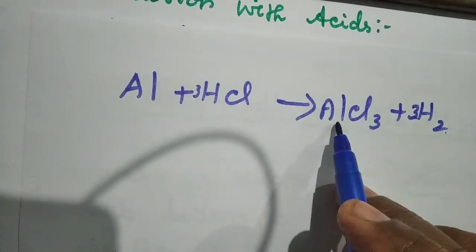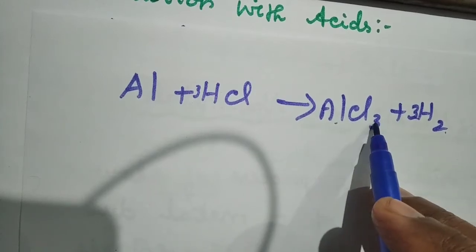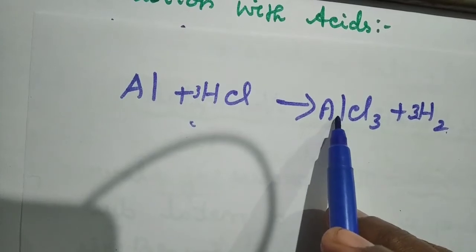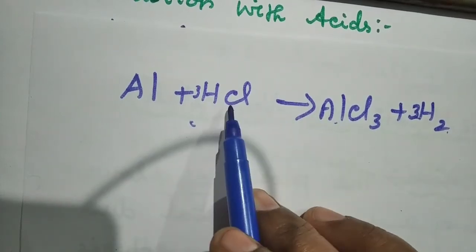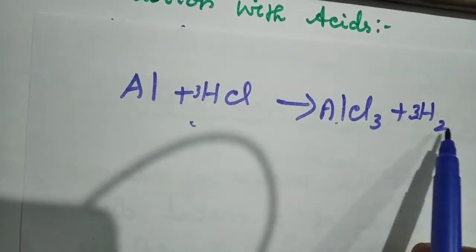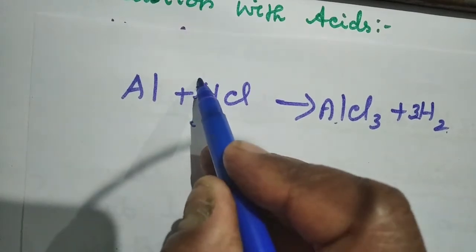But at the same time here we have 3 chlorine and 3 chlorine, okay, but aluminum 1. So is it balanced? No. Hydrogen 6, so you multiply by 6 here.